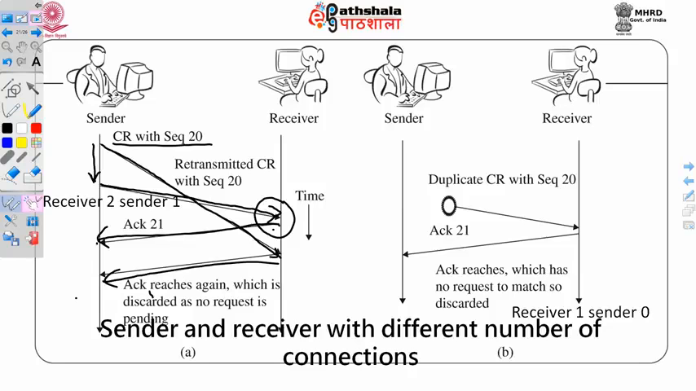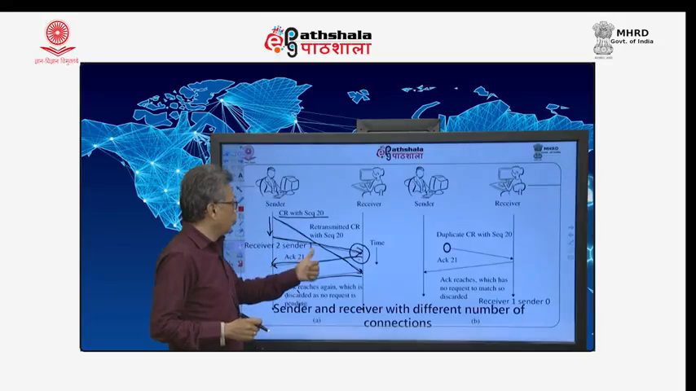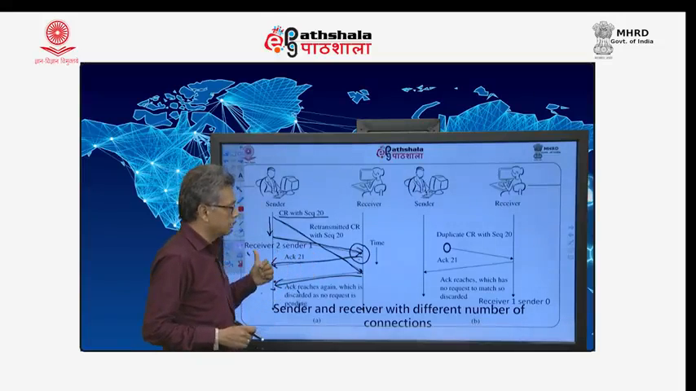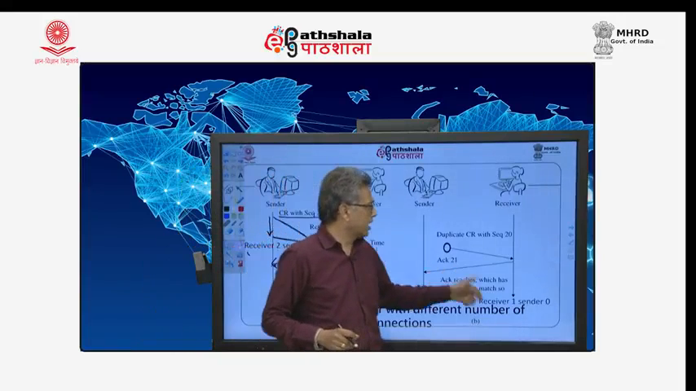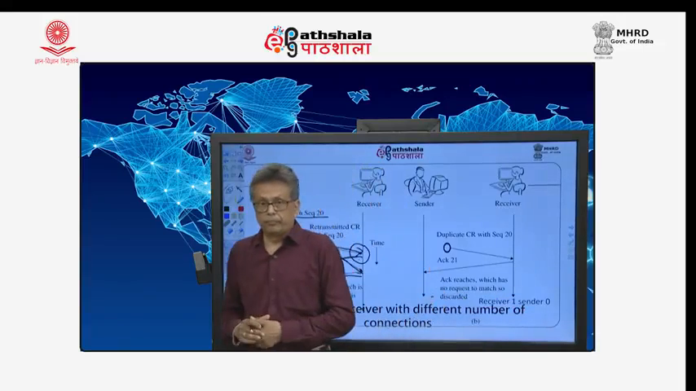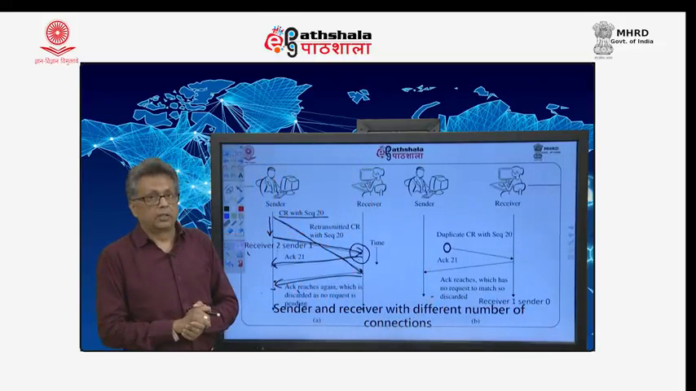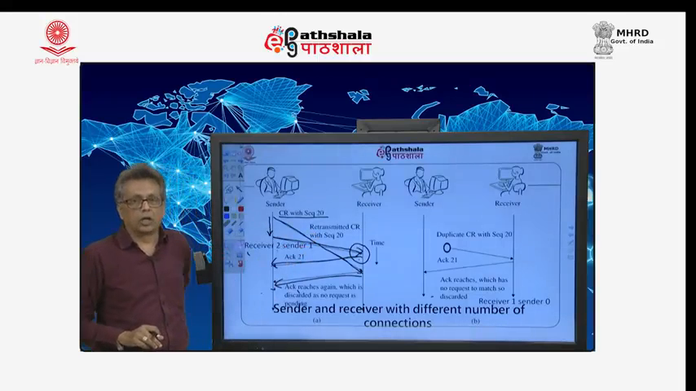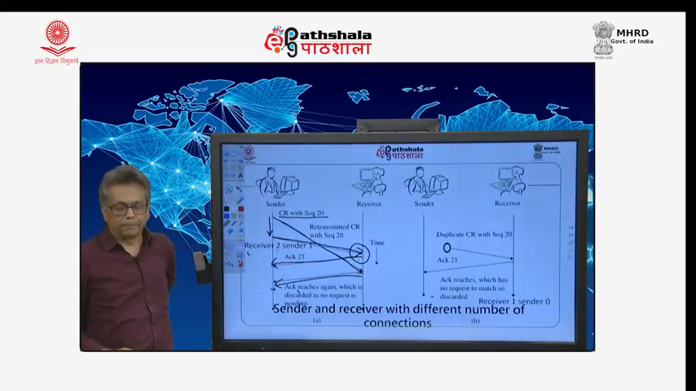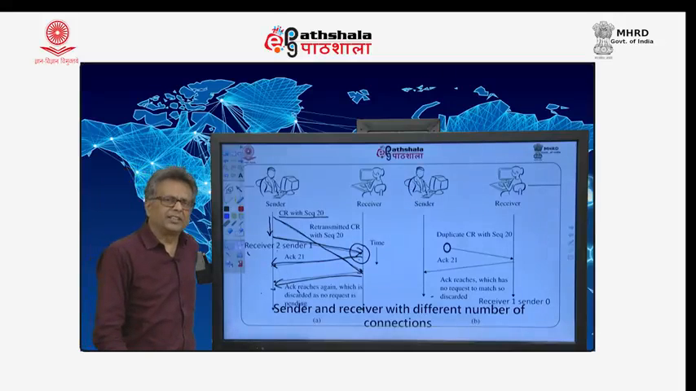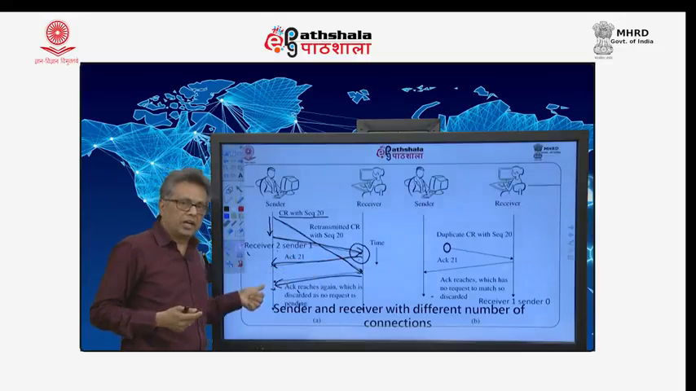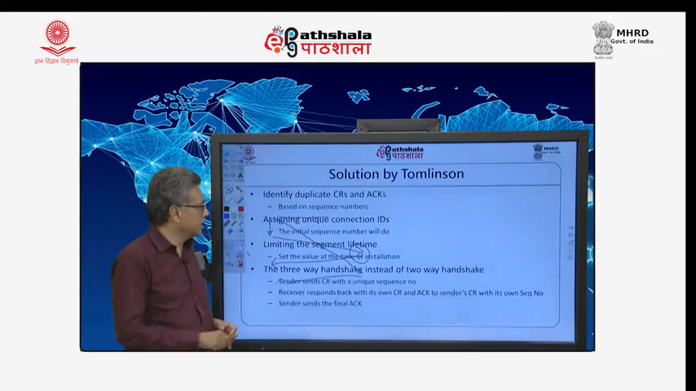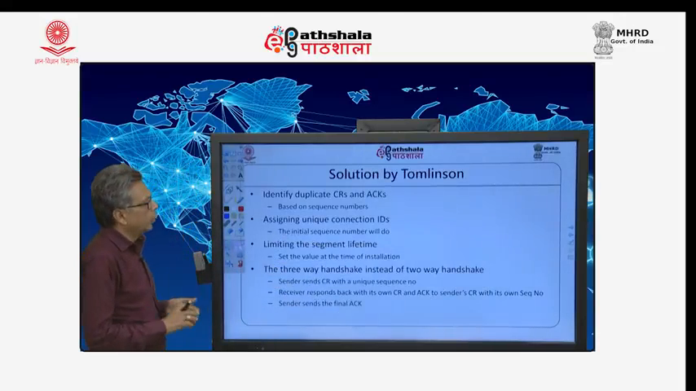In this case, the sender has one connection while the receiver has two connections. In this case, the receiver has one connection, the sender has none. Now, this is the problem. You can see that this problem is not very easy to solve if you use this method. Tomlinson provided a very simple solution using a three-way handshake, not only a two-way handshake, but a three-way handshake. How is that done?